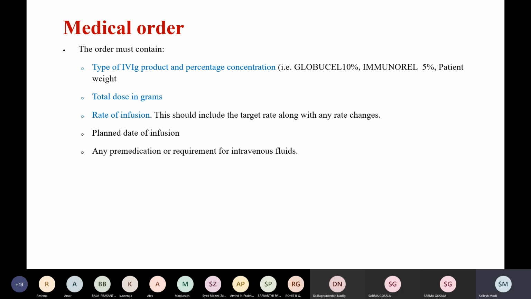The medical order while prescribing IVIG should be very clear, and as it is not a generic product, the type of product and the percentage concentration have to be clearly mentioned. The total dose in grams has to be clearly mentioned. The rate of infusion, including the target rate along with any rate changes, has to be clearly mentioned, and any pre-medication or requirement of IV fluids has to be clearly mentioned in the medical order.